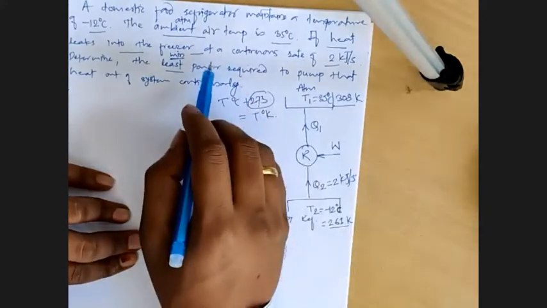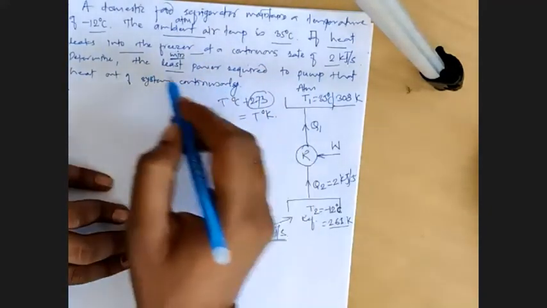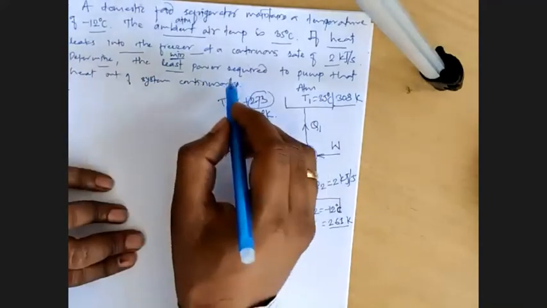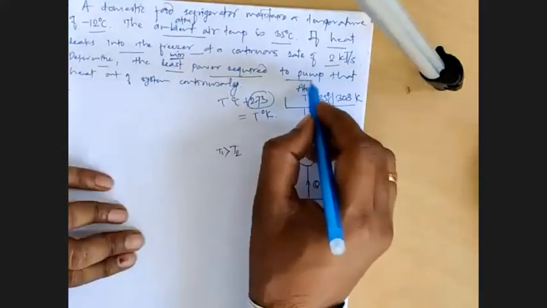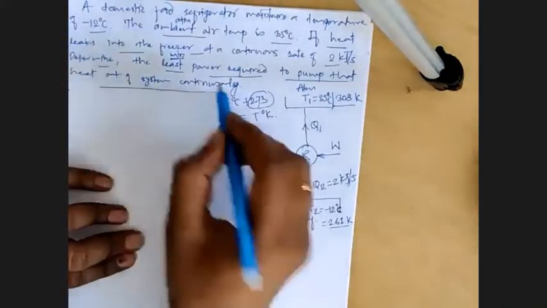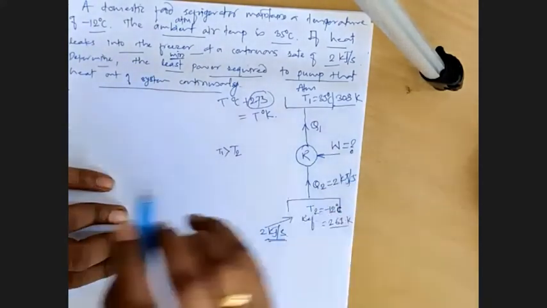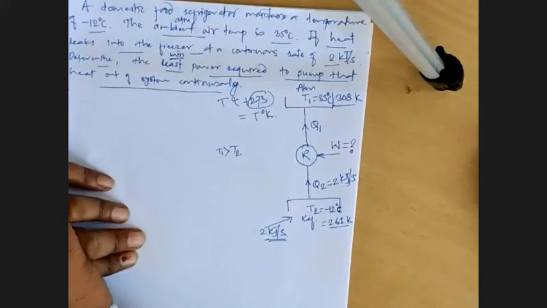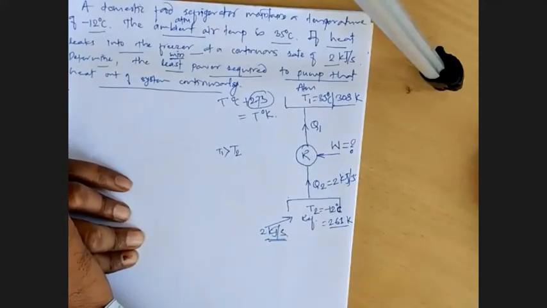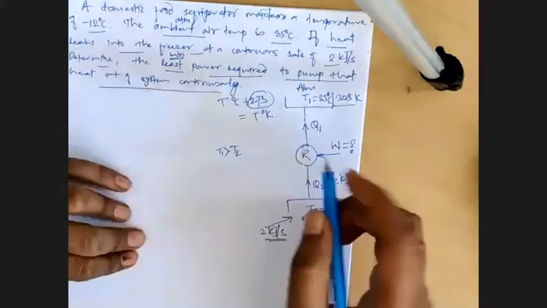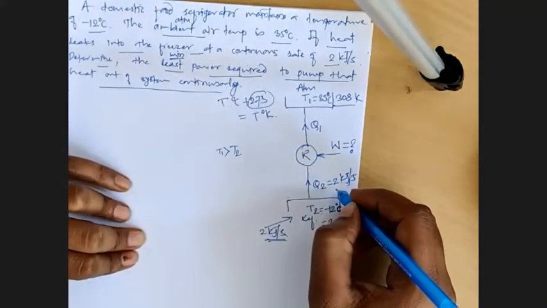Then they have asked to determine the least power required to pump that heat out of the system continuously. So we need to find the least power required, that is the work input to the system. We need to find this W when this Q2 is 2 kilojoules per second.